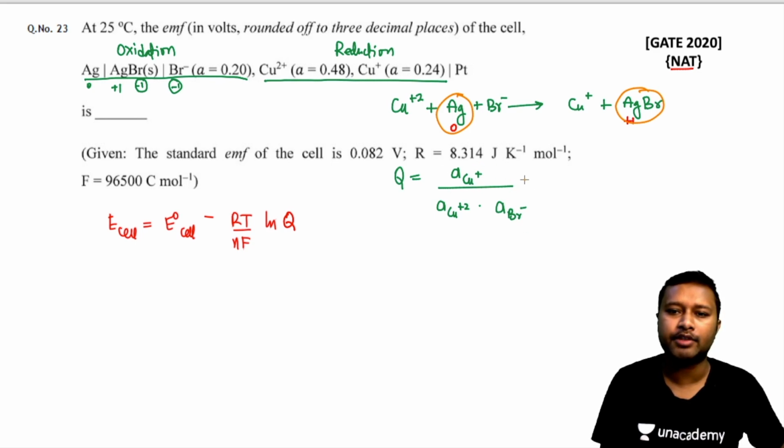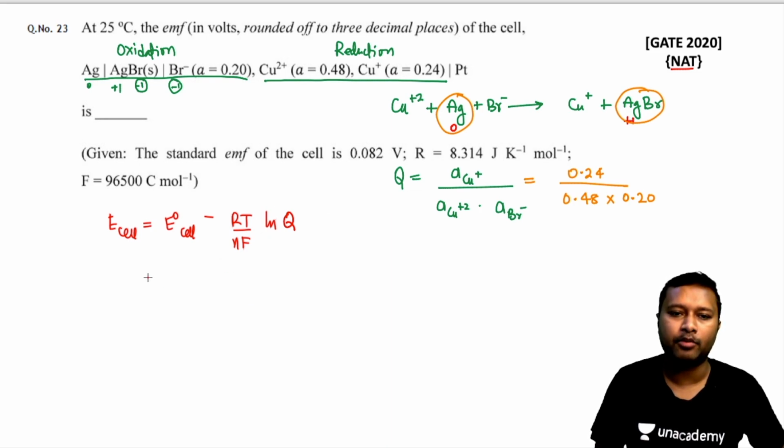Just put the values which are already given to you in the question. So A for your copper plus is given as 0.24, divided by A for your copper plus 2, which is given as 0.48, and multiplied by that for bromine or Br minus, it is 0.20. Just substitute the values over here.